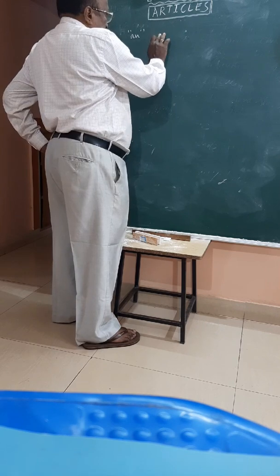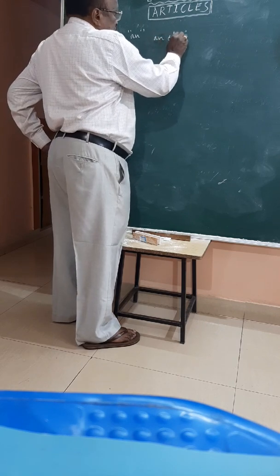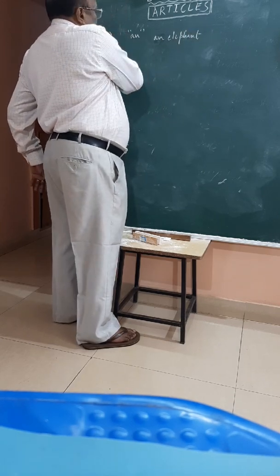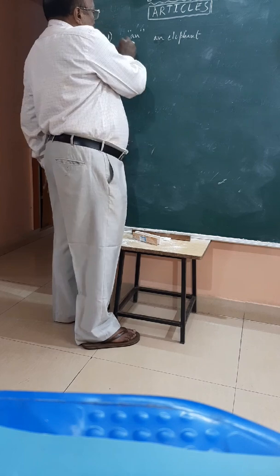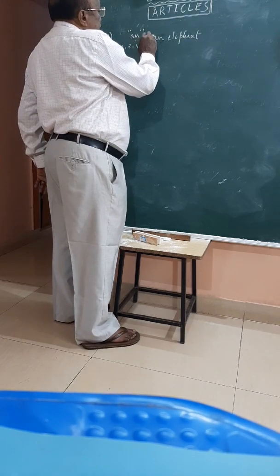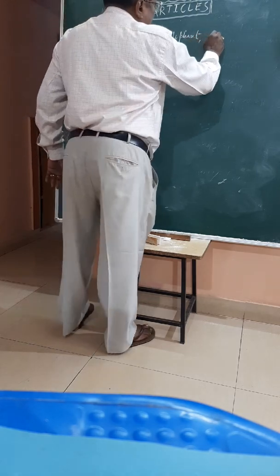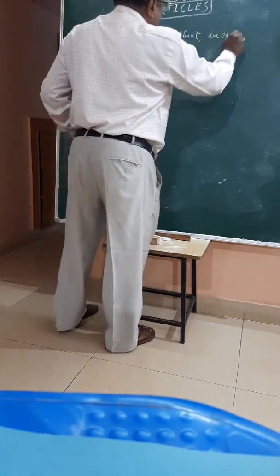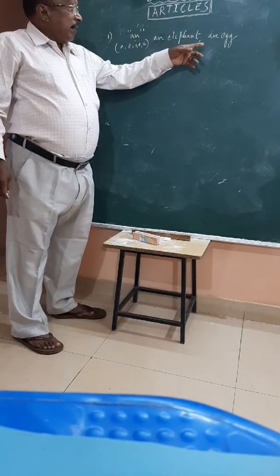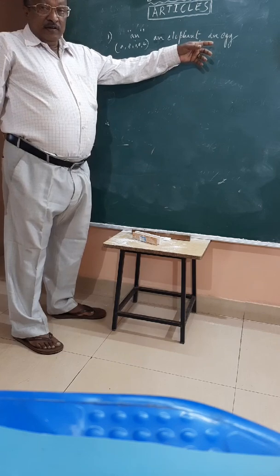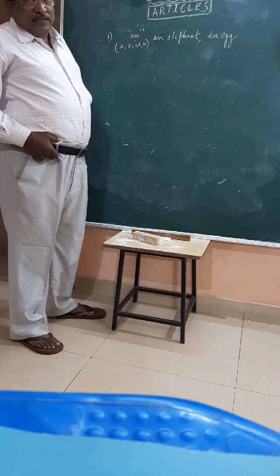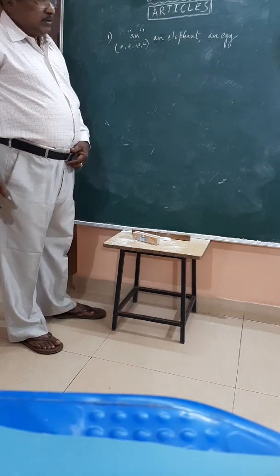I saw an elephant. Singular number, an elephant, rule 1. An is used when a word starts with A, E, I, O, U, vowels. An elephant, an egg. But for plural, there is no an. Eggs, you have to remove this an. I already told you during the lesson on noun numbers.